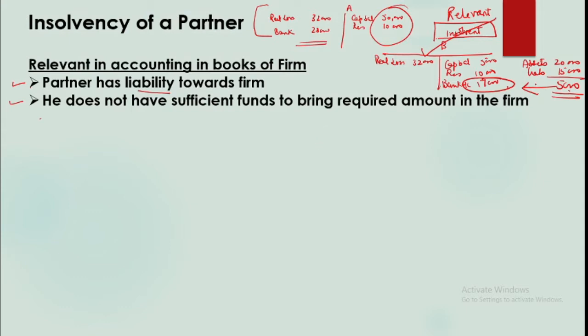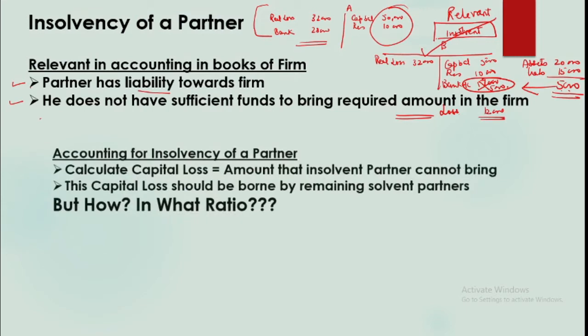Since he cannot bring full amount, he can only bring 5,000, we can write only 5,000. So to balance his account, we need to put 12,000 in some place. So this is a loss. It's a capital loss arising because of insolvency, because the firm cannot get 17,000 from him, firm can get only 5,000. So the amount that we cannot get is a loss to the firm, or capital loss.